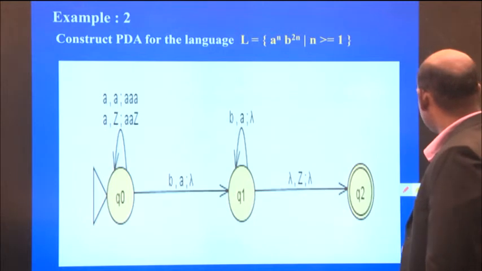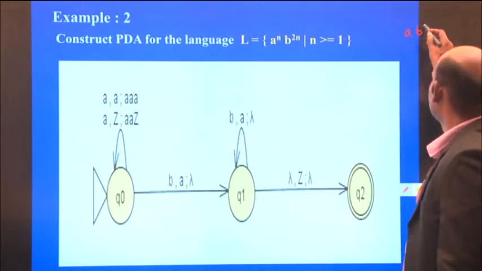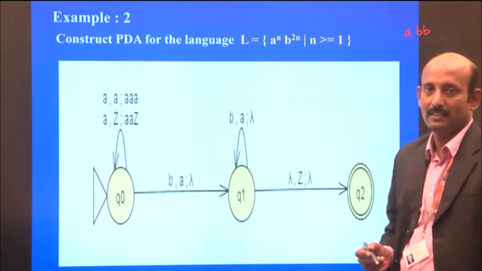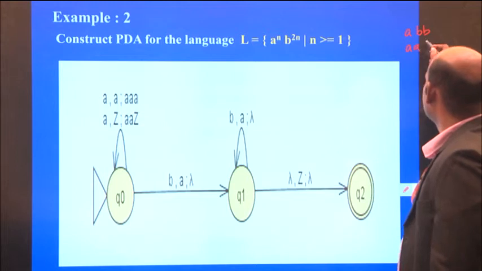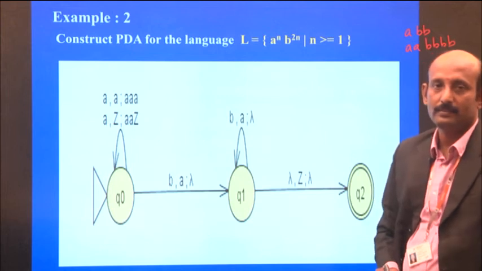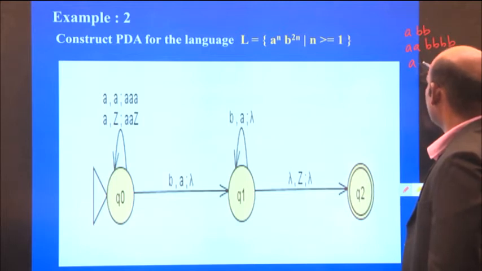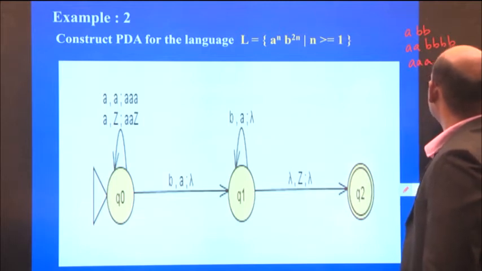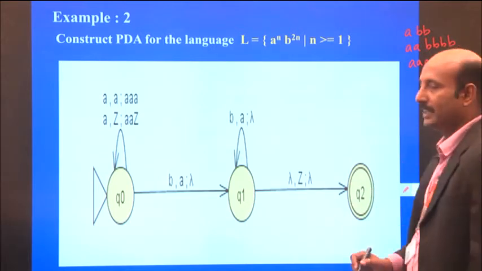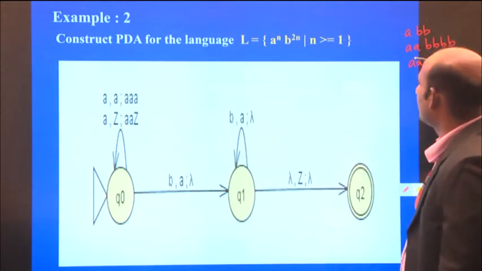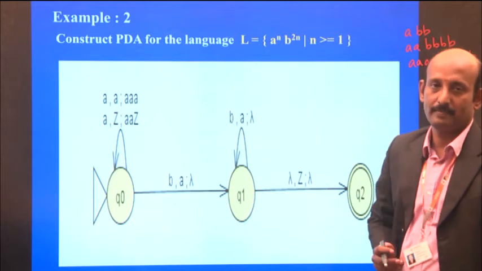So in this case, we have the given language a power n, b power 2n. That means if you have a single a, there are 2 b's, and for aa, 4 b's. Likewise, if n equals 3, it may come like triple a and 6 b's, like that it is growing. So these are all the strings generated by this language.